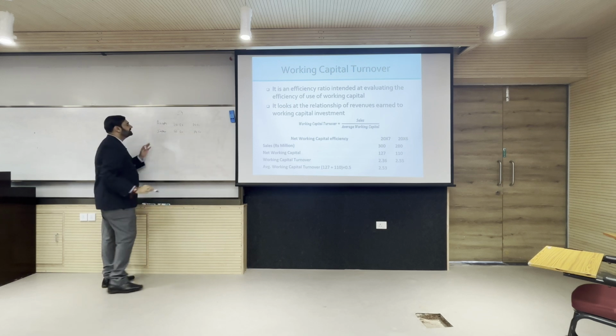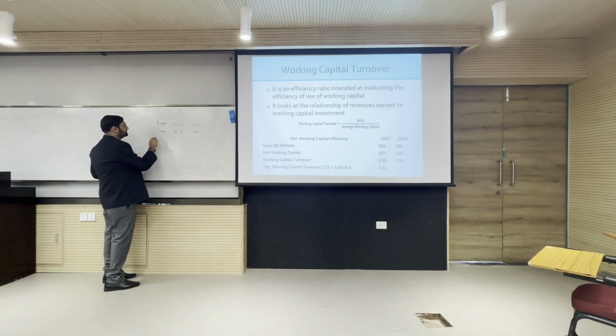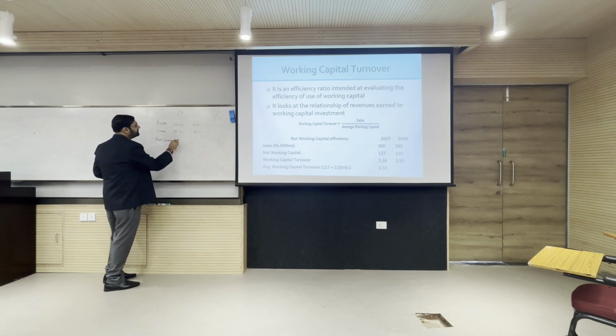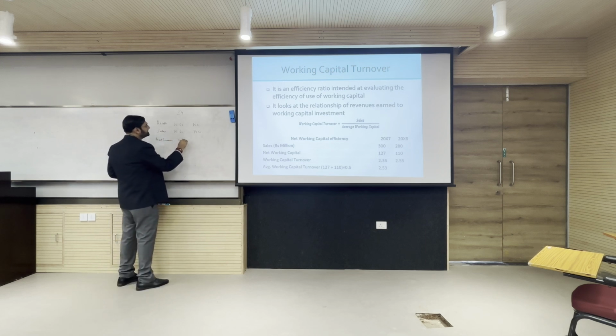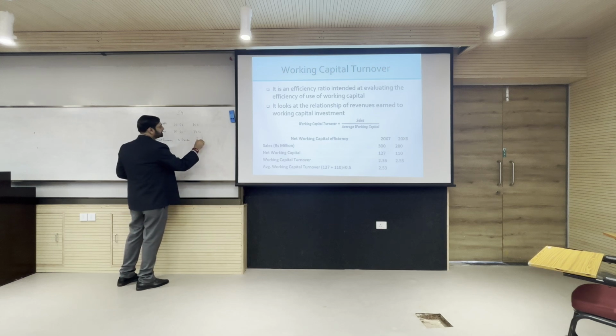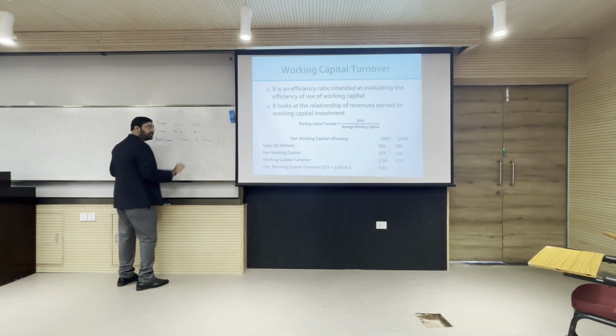So, using assets of 10 crores, my asset turnover is 5 times, which is sales by assets, here it is 7 times. But